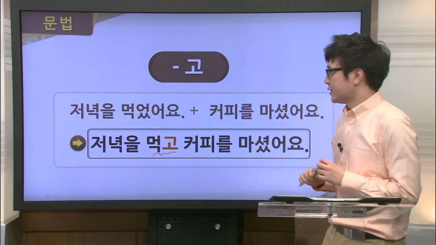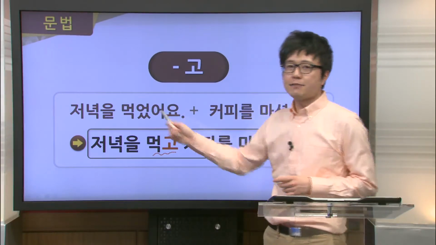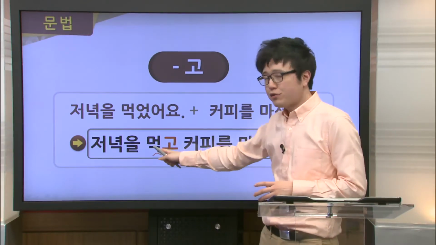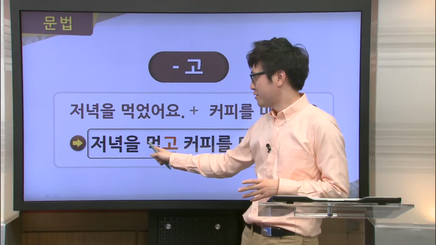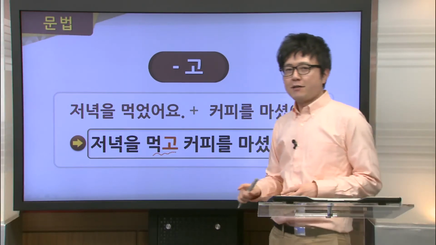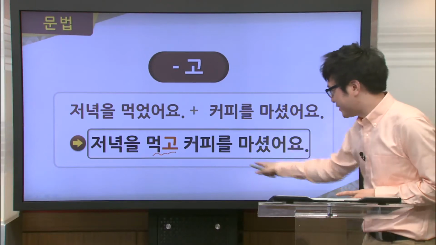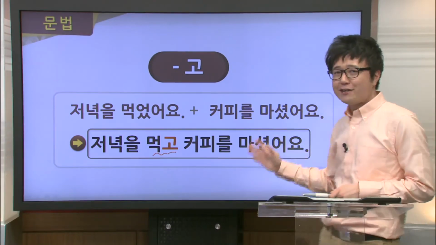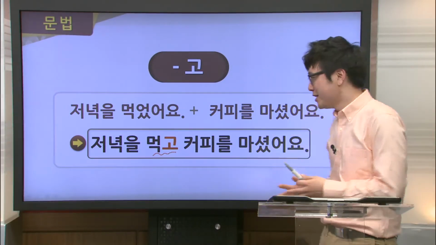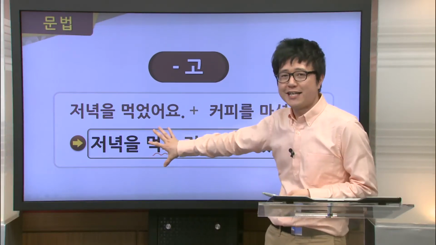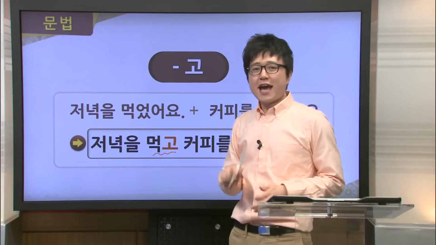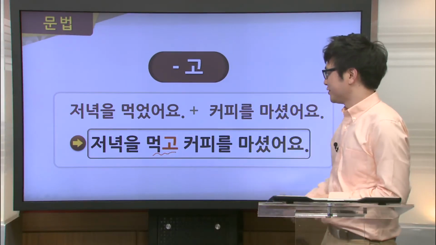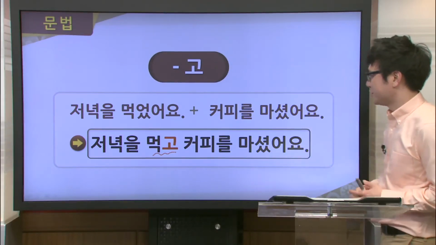Now, notice that 먹었어요. This is in the past, right? But when we use it together with 고, we do not use the past in there. We just use 먹고, as you can see here. But now here, the second verb, the 마셨어요, is in the past. So this verb here tells us that all these actions happened in the past. So you can see that there is no need to put it here. Now let's go ahead and read this sentence together. We have 저녁을 먹고 커피를 마셨어요.